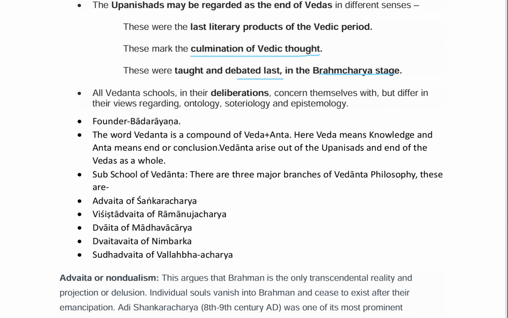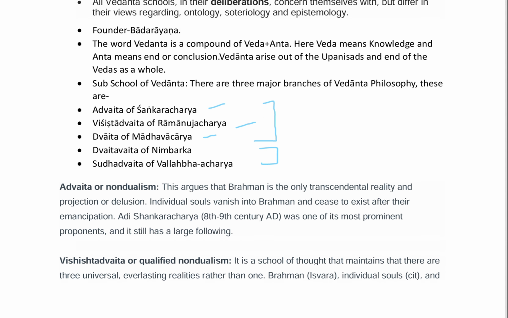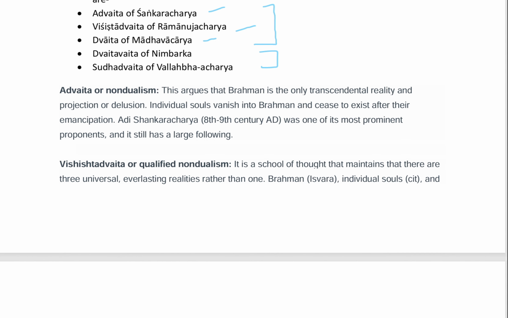There are three major branches of Vedanta philosophy. These are: first is Advaita of Shankaracharya, second is Vishisht Advaita of Ramanuj, and third is Dvaita of Madhvacharya. These three are the major branches of Vedanta philosophy, and these two are the additional or sub schools: Dvaita Advaita of Nimbark and Suddha Advaita of Vallabhacharya. Now we will see the concept of these schools in brief.